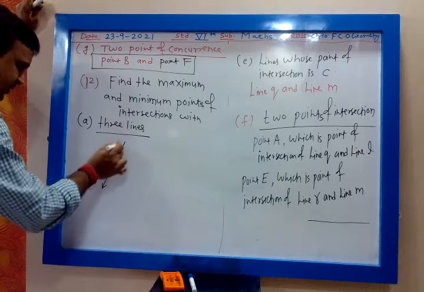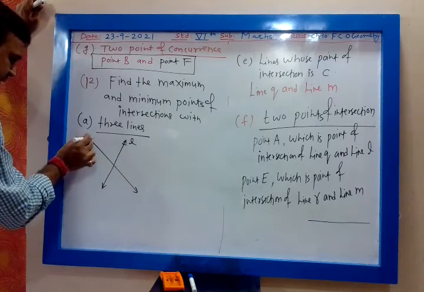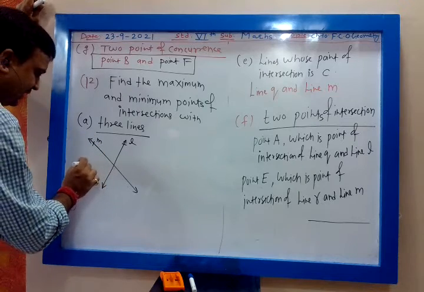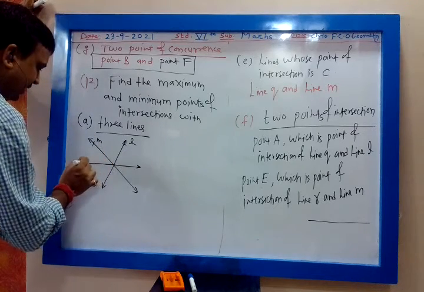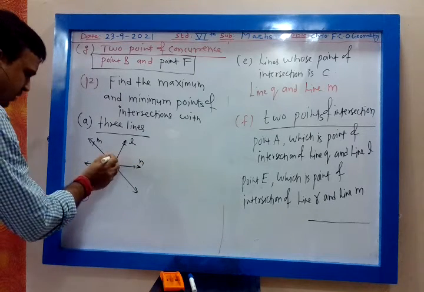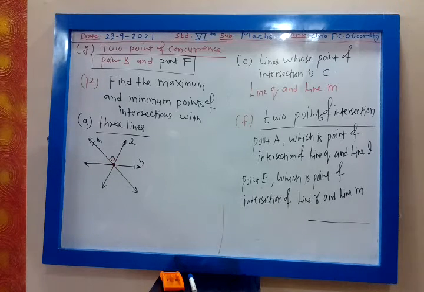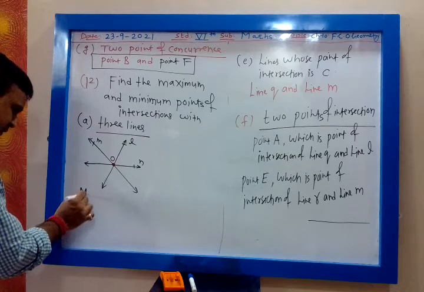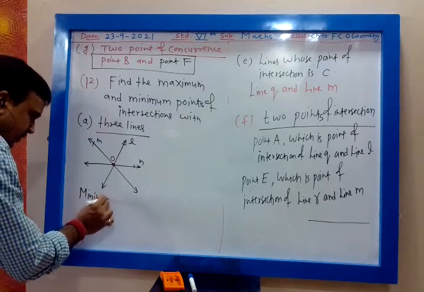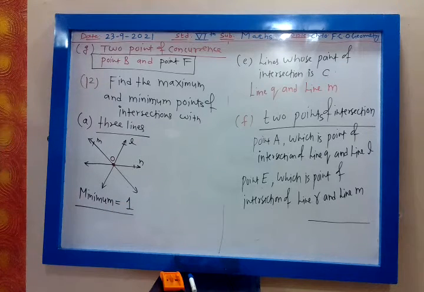This is one line L. This is one line M. Draw this M, and this is third line N. Now can you tell me what is point of intersection? O. How many points are there in intersection of three lines? 1. So minimum is 1. Okay, so minimum is one point of intersection, and that point will be the point of concurrence.